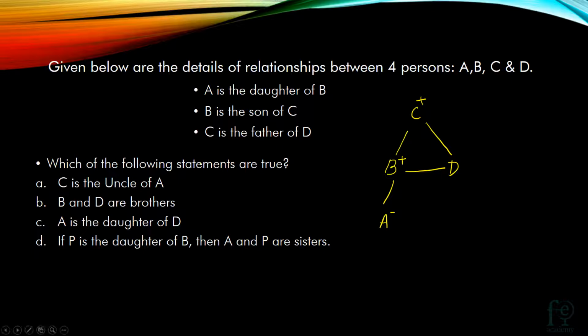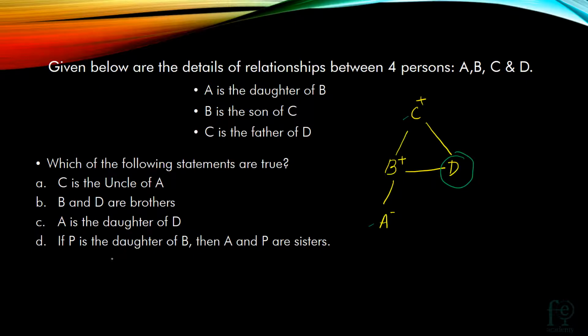Now let's see which of the following statements are true. First it is given C is the uncle of A. No, C is not the uncle of A because C is the grandfather of A. So statement A is not true. Second statement is B and D are brothers, but we don't know the gender of D. So we cannot tell that B and D are brothers. B and D are siblings only. Now the third one is A is the daughter of D. No, it is also wrong because A is the daughter of B. It is directly given that A is the daughter of B. So statement C is also wrong.